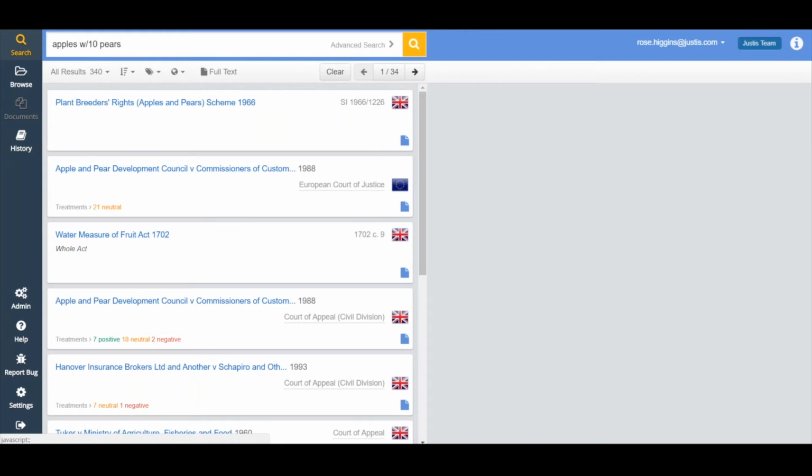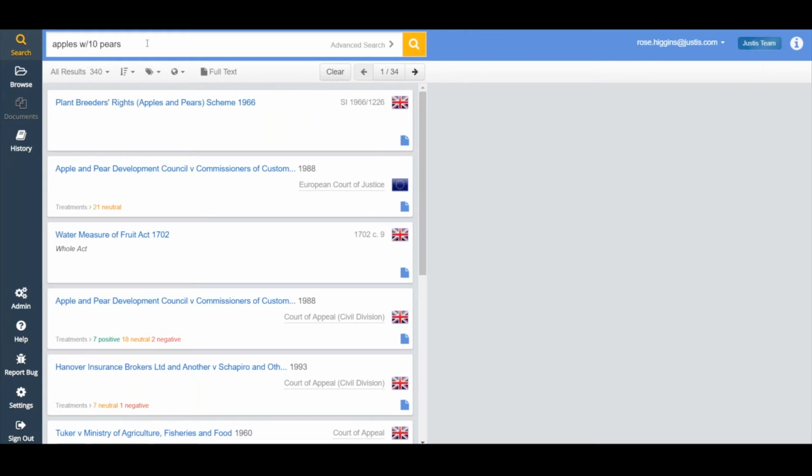I'm not going to talk, as I said, for hours and hours about Boolean operators, and I must point out these aren't specific to JustisOne. You can use these on all databases, including Google, to make your results as strong as they can possibly be. So I'm going to move on and actually show you a case, probably about time, as it's to show you a legal database, but I just want to make sure that all the bases are covered, especially for those who haven't used the service before.